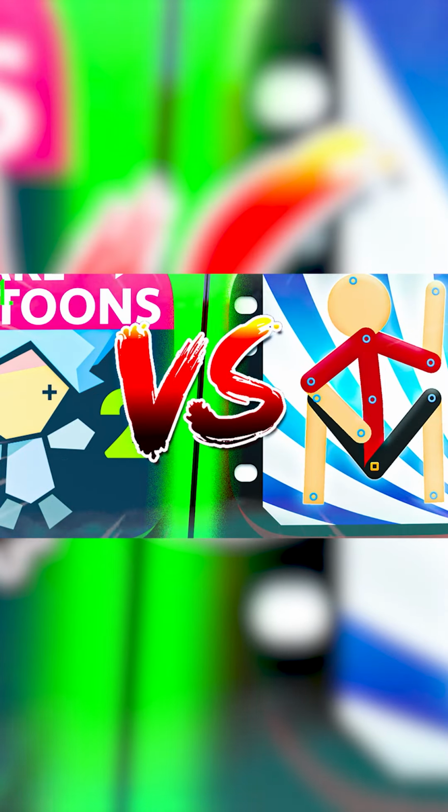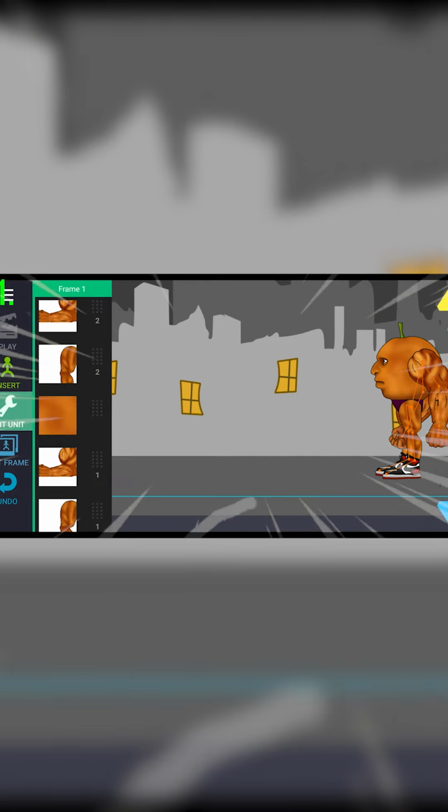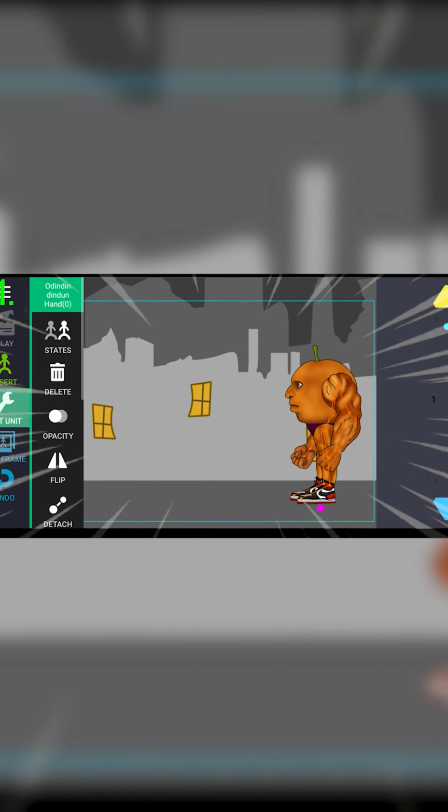Easy to use. Stick Notes is powerful, no doubt, but that power comes with a price. Its interface is packed with buttons, tools, and hidden features that can feel overwhelming.